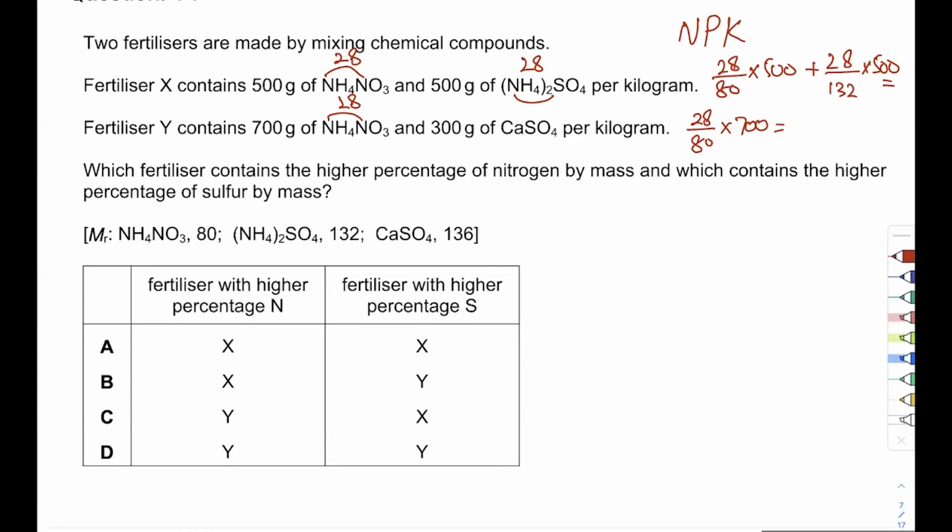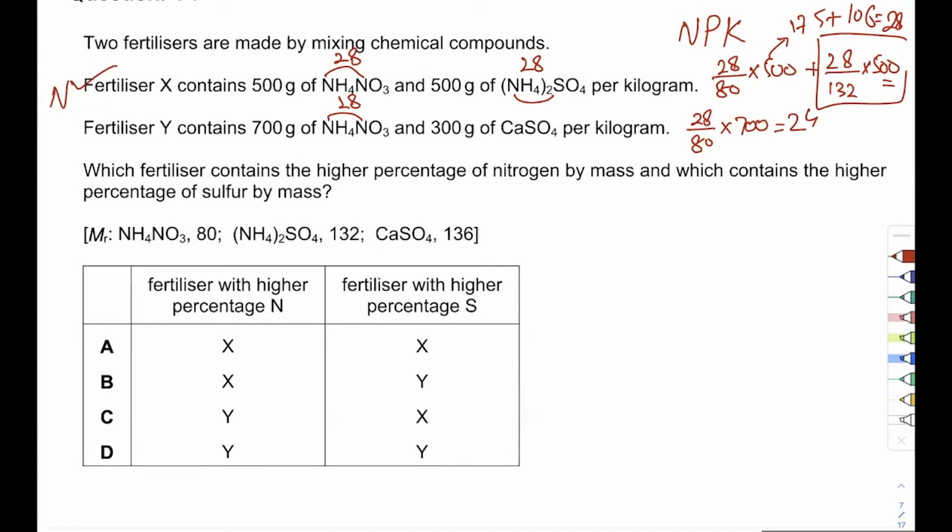So 28 divided by 80 times 500, ye zyada hai, which is 175. And 28 divided by 80 times 700, ye 245 hai. So I just want to know if this will exceed it. So 28 divided by 132 into 500, this is going to give me 106 for this. So I'm getting 281 total. Yeah, this one wins. So this one is giving me more nitrogen. Okay, so nitrogen aa gaya X.